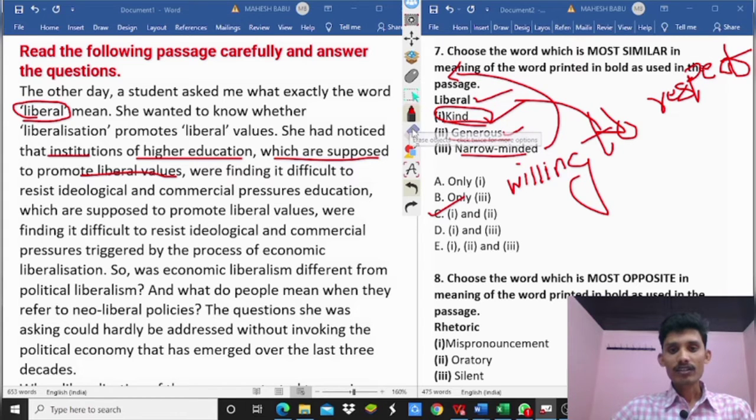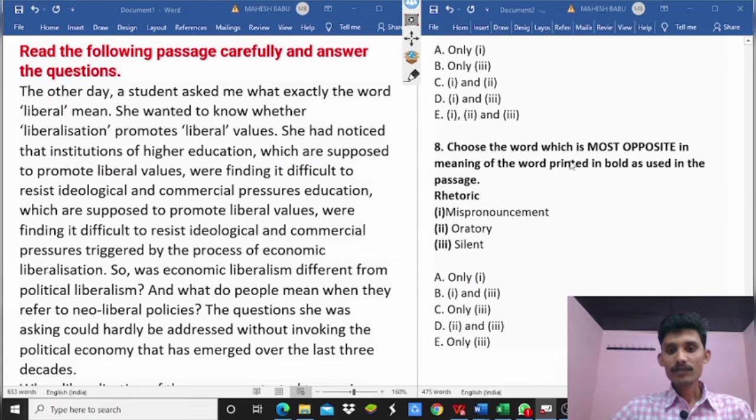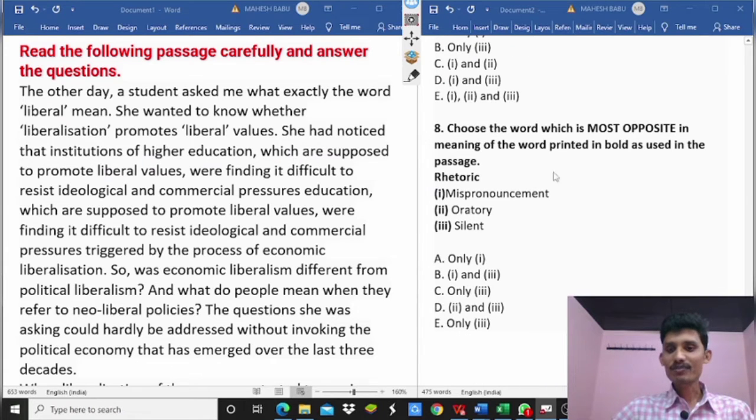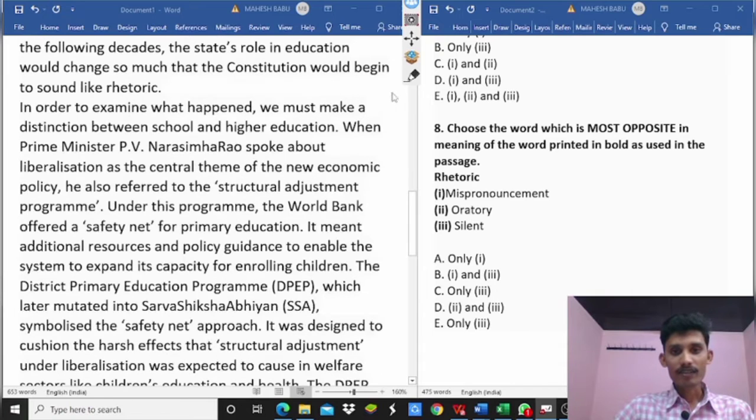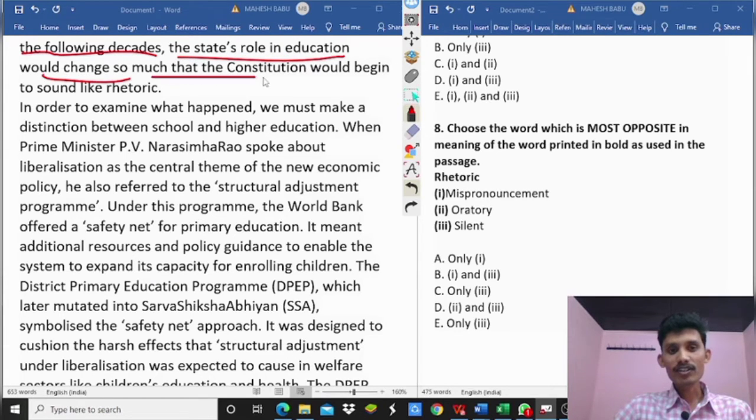Next question, question number 8. Choose the word which is most opposite in meaning to the word printed in bold as used in the passage: rhetoric. Here, in the following decades, the state's role in education would change so much that the constitution would begin to sound like rhetoric. So, what is the meaning of rhetoric? Rhetoric is nothing but the art of effective speaking or writing.